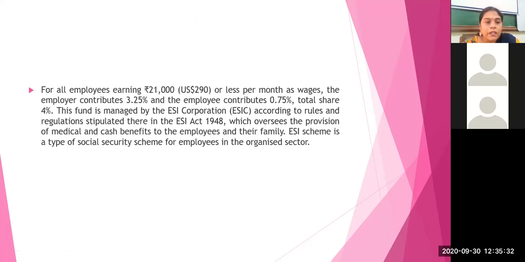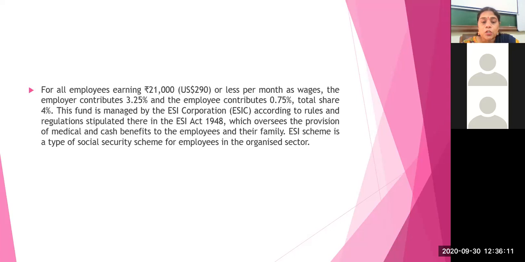Okay, so for all employees, now this is conditional: all employees earning 21,000 or less per month as wages, the employer contributes 3.25% and the employee contributes 0.75%. There is a contribution from both parties, again as in the Employee Provident Act we already studied, where there was a contribution of 12% from the employer and 12% from the employee. Now the total share is 4%. The fund is managed by the ESI Corporation.